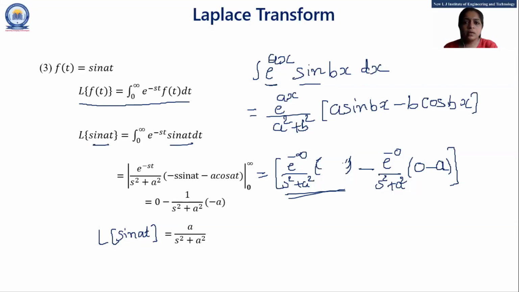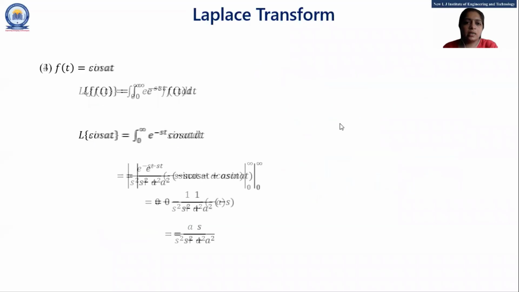Got it, everyone? Okay. Similarly, we'll prove for cos at. The same thing is there. Laplace of f of t is equal to integration 0 to infinity e raised to minus st f(t) dt. So Laplace of cos at is integration 0 to infinity e raised to minus st cos at dt.